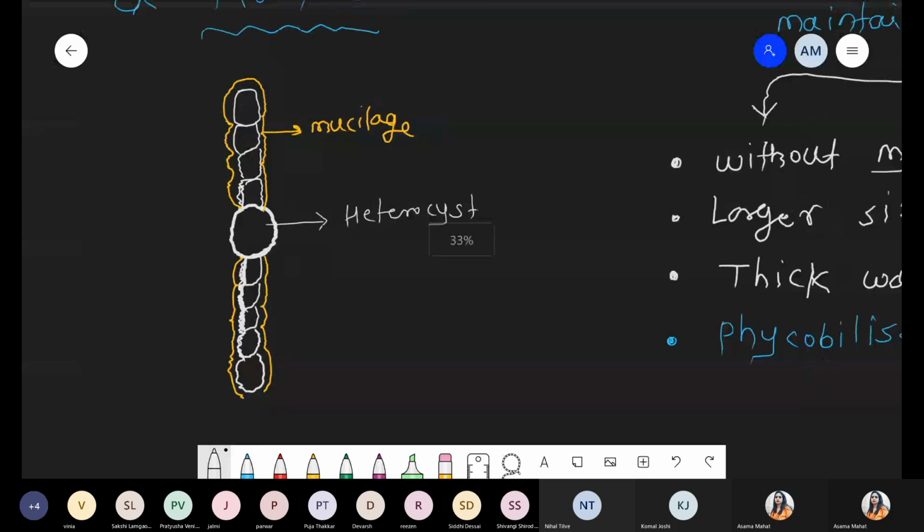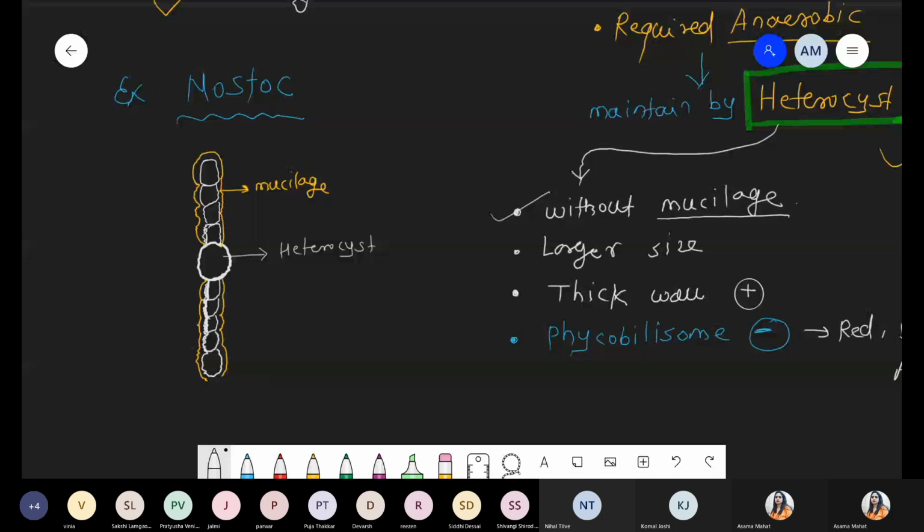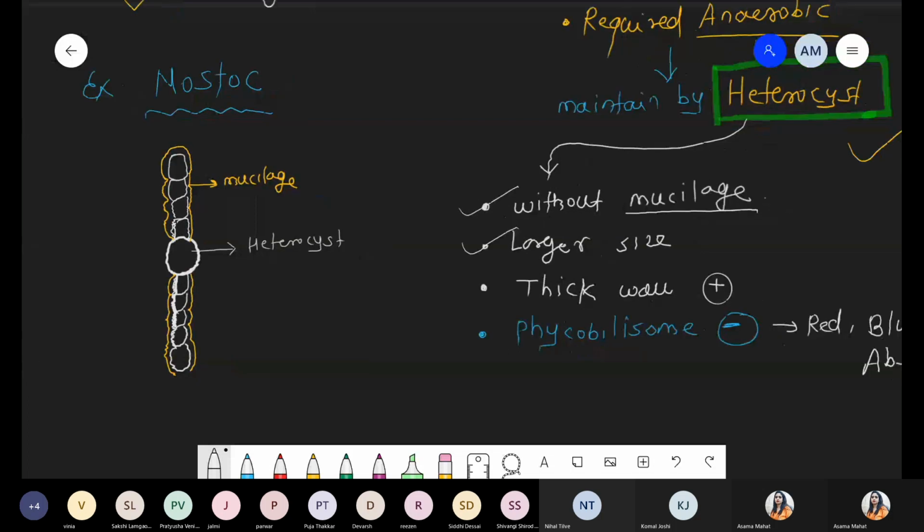First point, yes, without mucilage. Heterocyst structures are larger in size. Yes, comparatively large size.